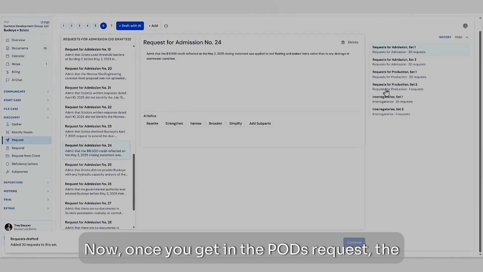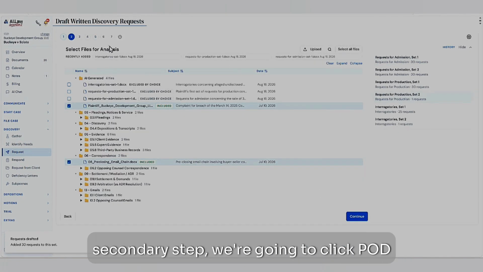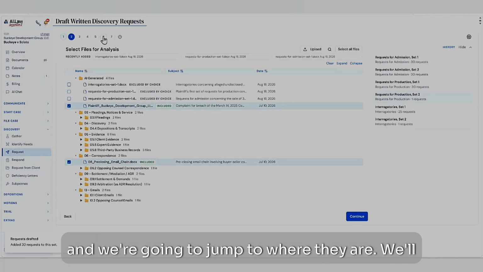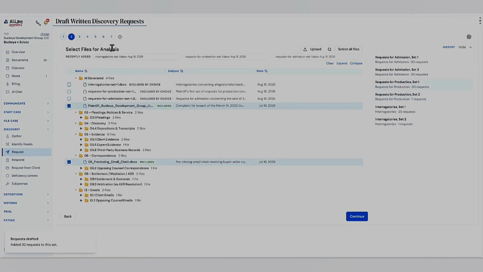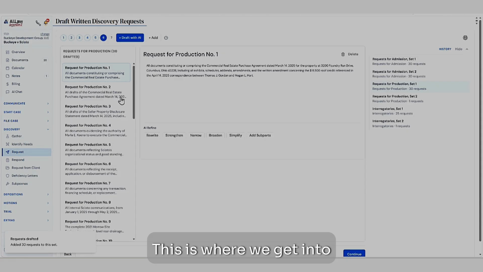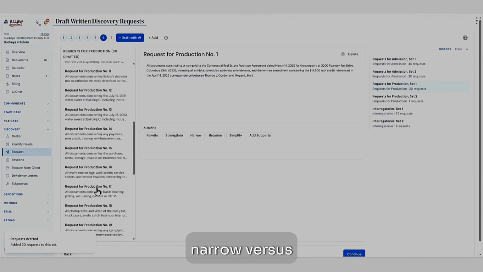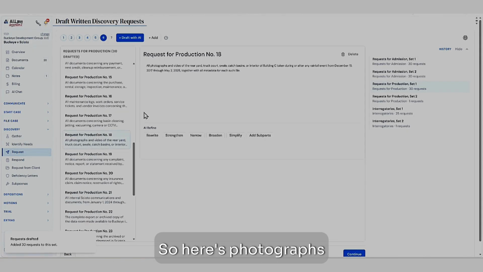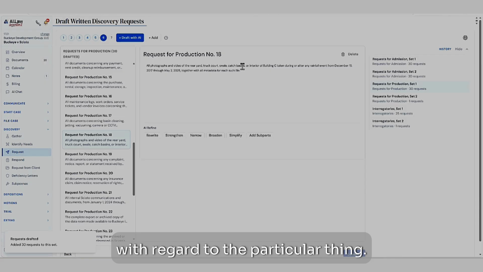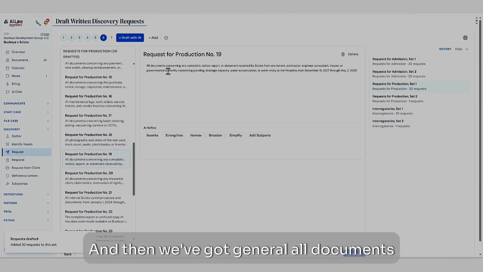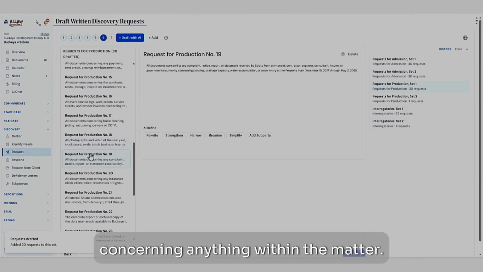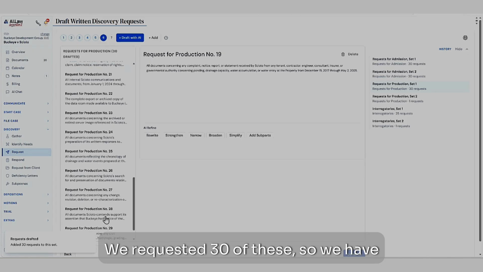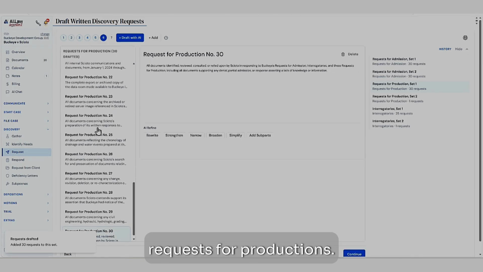Now, once you get into the PODs request, the secondary step, we're going to click POD and jump to where they are. We'll have them right here. This is where we get into narrow versus specific. So here's photographs with regard to the particular thing, and then we've got general, all documents concerning anything within the matter. We requested 30 of these, so we have 30 requests for production.